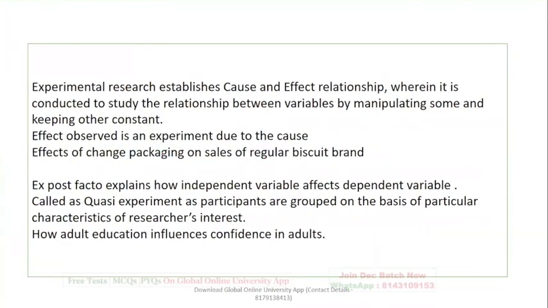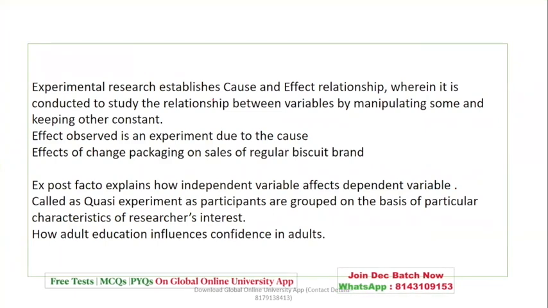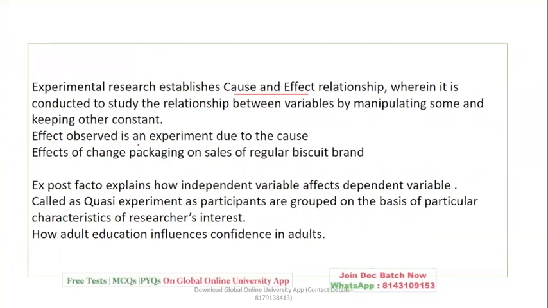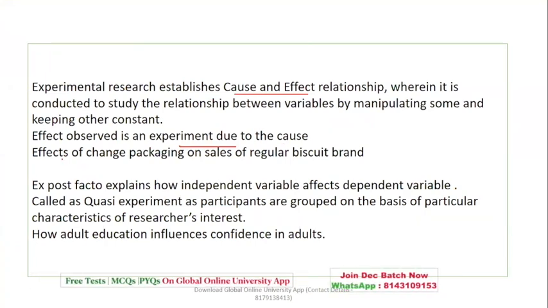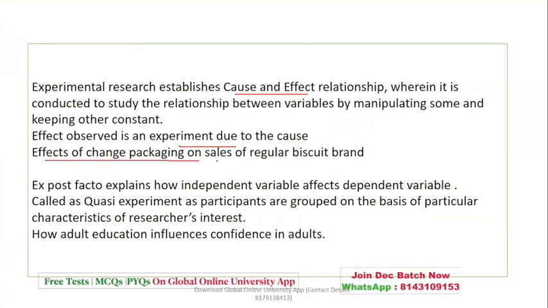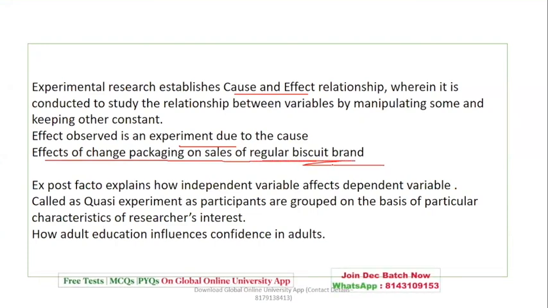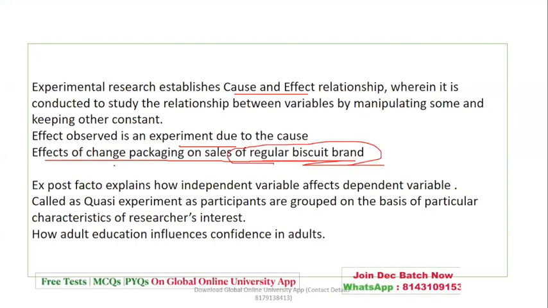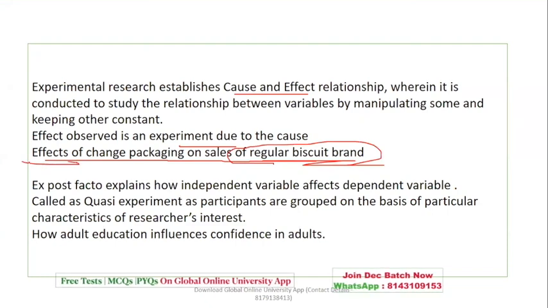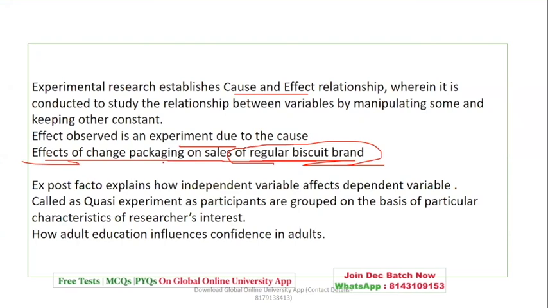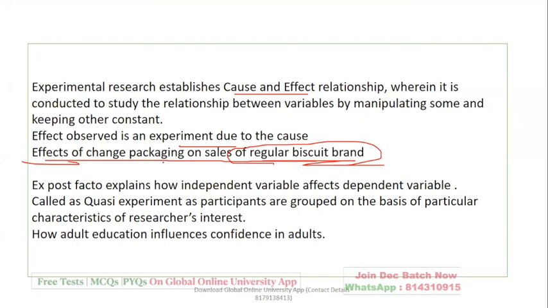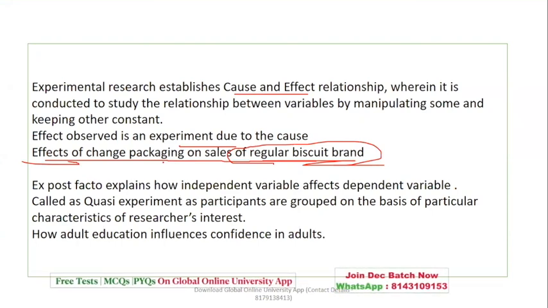Now, experiment, as I said, here we have studied cause and effect, but the effect is observed in an experiment due to a cause. An example is change of packaging on the sales of a regular biscuit brand. So if you want to experiment on this, you need to find out whether the packaging has resulted in an effect on sales.